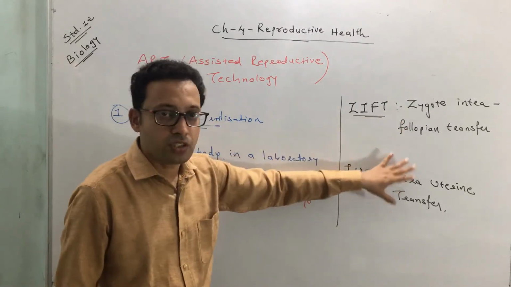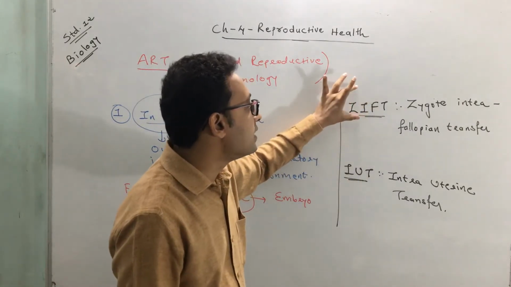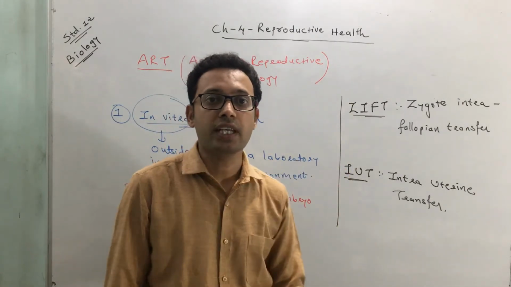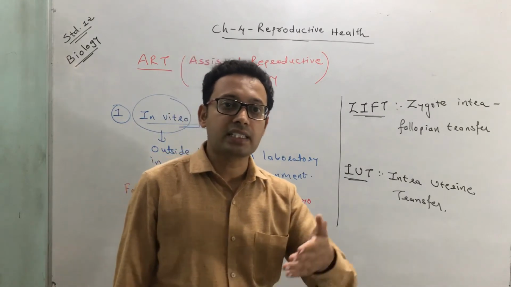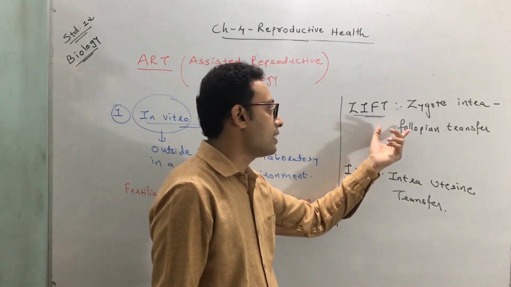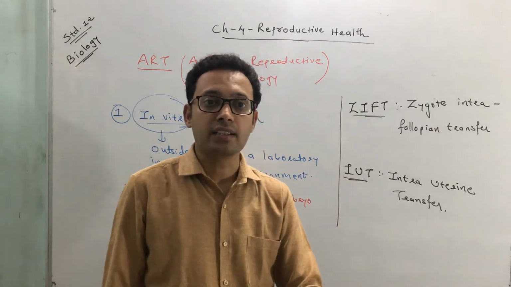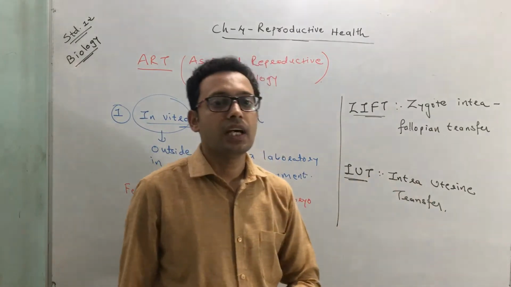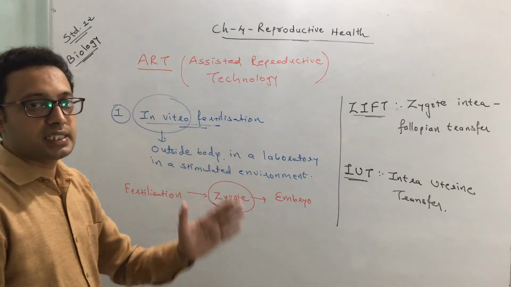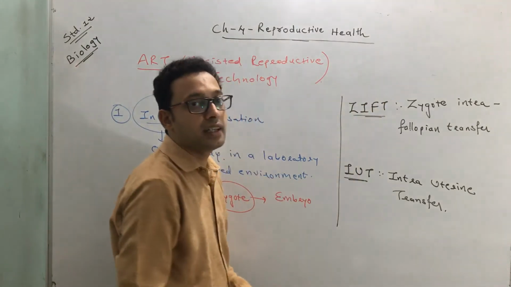Okay, so depending on the location and the number of cells where they are going to be transferred, there are two types of technique, ZIFT and IUT. This is called embryo transfer technique. Okay, what is ZIFT and IUT? If the embryo contains up to 8 blastomeres, then it is transferred to a fallopian tube, and that technique is called ZIFT. And if the embryo has more than 8, then it is transferred to a uterus, and this is called IUT, intrauterine transfer. Okay, so this is the first assisted reproductive technology, in which in vitro fertilization is followed by embryo transfer.